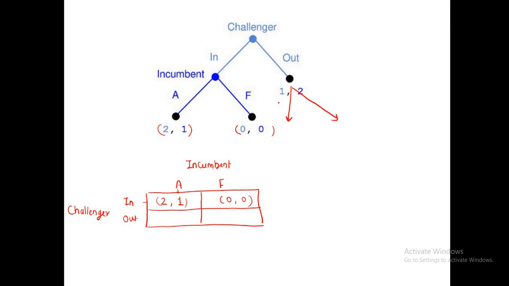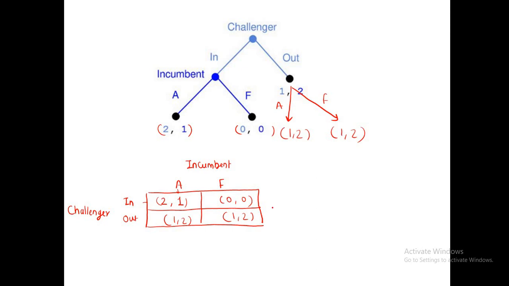Either the incumbent can take accommodate or fight, but the payoff will not be affected. So in both cases, the payoff will be the same, that is 1, 2. In out, accommodate, the payoff is 1, 2, and in out, fight, the payoff is also 1, 2.